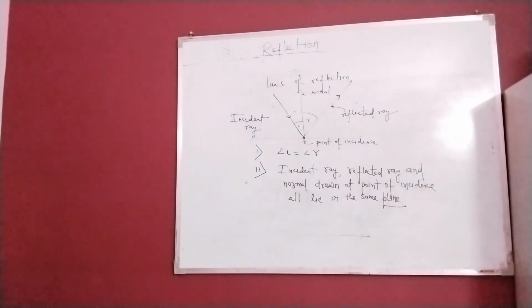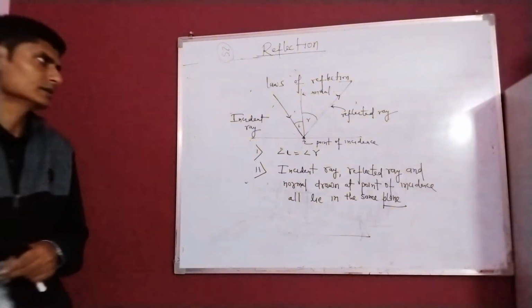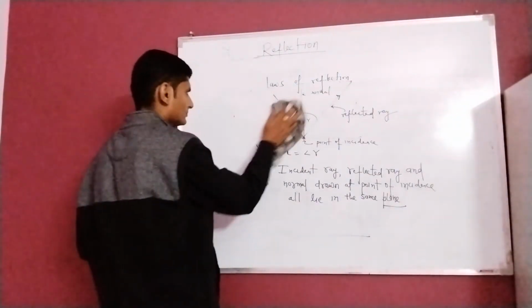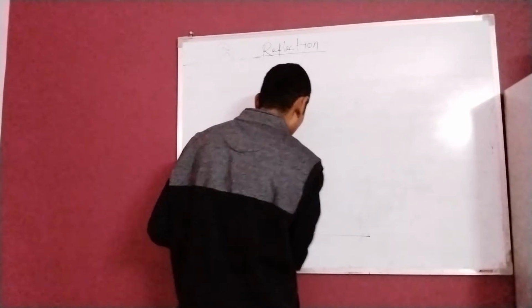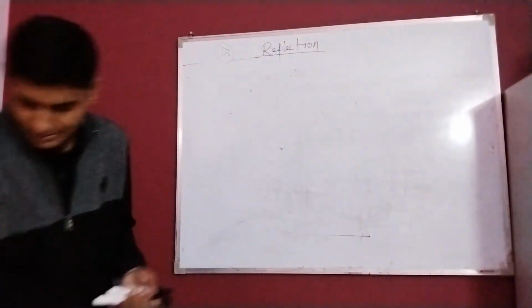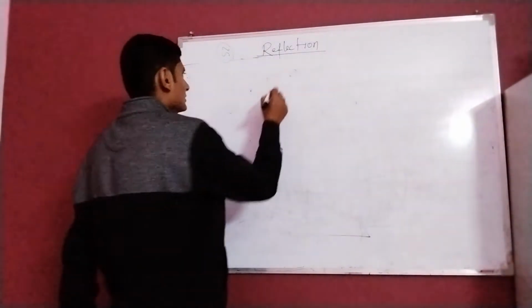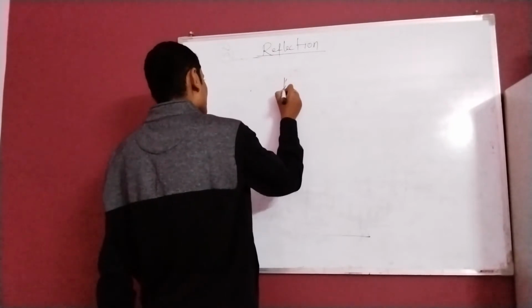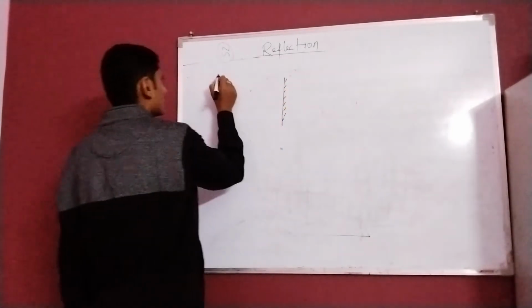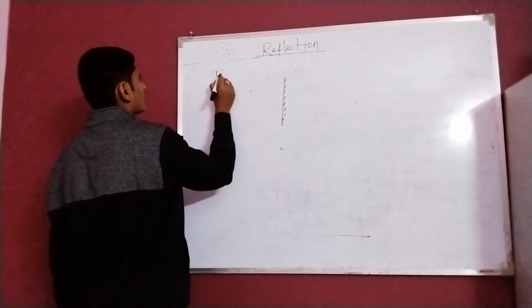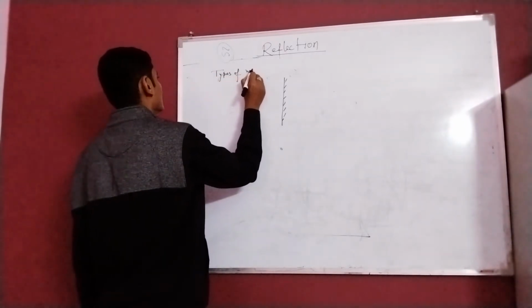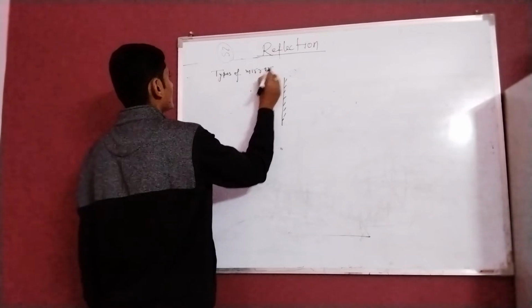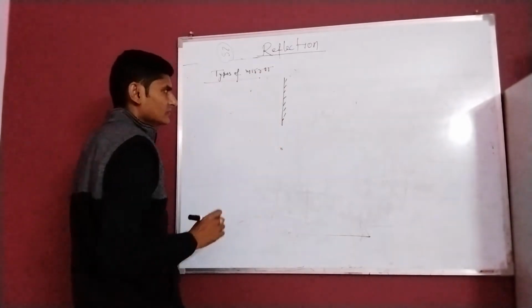Now I am going to deal with sign convention. Before that, I would like to discuss mirrors. This is a plane mirror. Types of mirror. This one is a plane mirror.